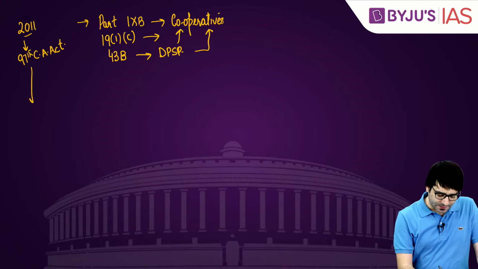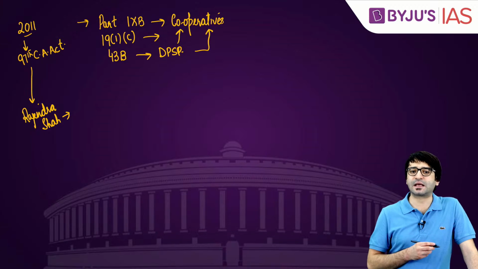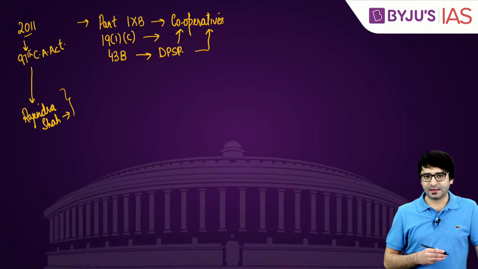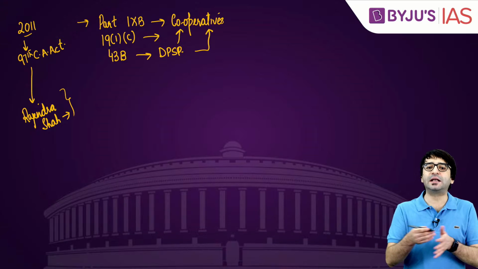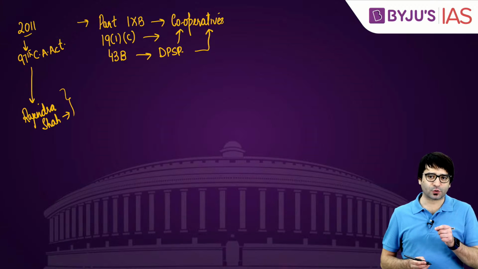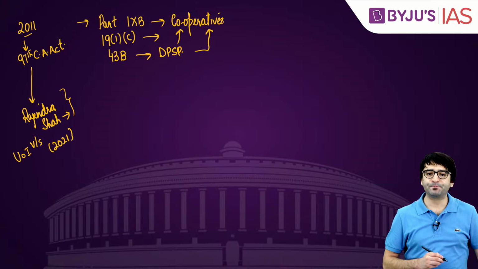Now, something else happened. Mr. Rajendra Shah approached the Gujarat High Court challenging the constitutional validity of the 97th Constitutional Amendment Act. And Gujarat High Court ruled in favor of Mr. Rajendra Shah. Then the central government filed an appeal before the Supreme Court. And this judgment was given in 2021. Union of India versus Rajendra Shah, 2021.